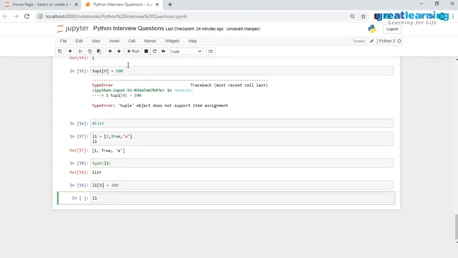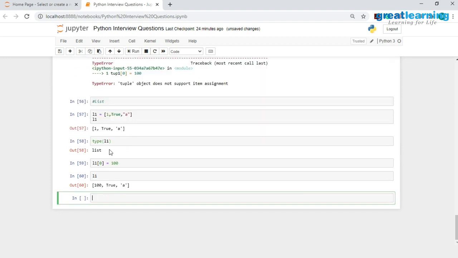Now when I print out L1 over here, you would see that initially the value over here was 1, and I have successfully changed this value to 100. I can also add a new value if I want to. So initially I have 3 elements and the index for this is 2. If I would want to add a new element, I will just give in this. So 0, 1, 2, the new element would go at index number 3, and over here I would want to add the word Sparta.